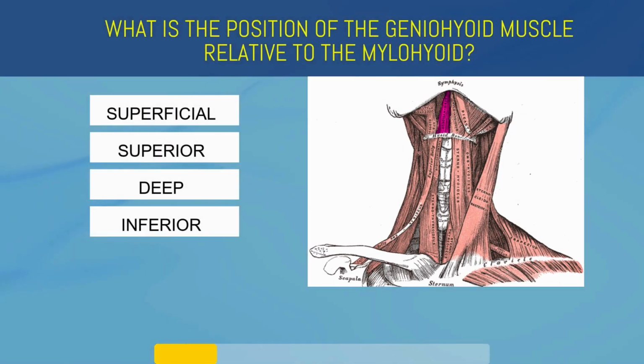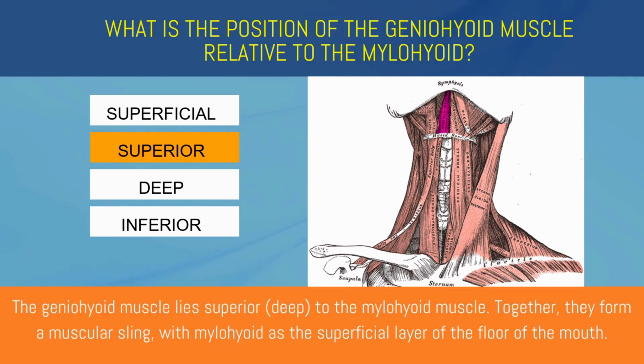What is the position of the geniohyoid muscle relative to the mylohyoid? Superficial, superior, deep, or inferior? Superior. The geniohyoid muscle lies superior to the mylohyoid muscle. Together they form a muscular sling, with mylohyoid as the superficial layer of the floor of the mouth.